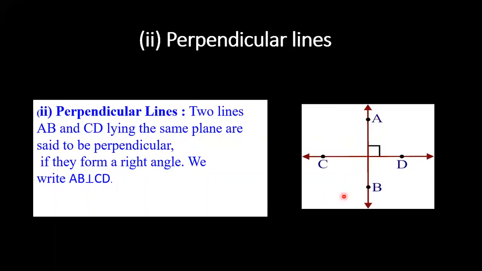We write AB is perpendicular to CD. Or you can say, if one of two parallel lines is turned by 90 degrees, the two lines become perpendicular to each other. Am I clear, children? Yes, ma'am. Any doubt? No, ma'am.